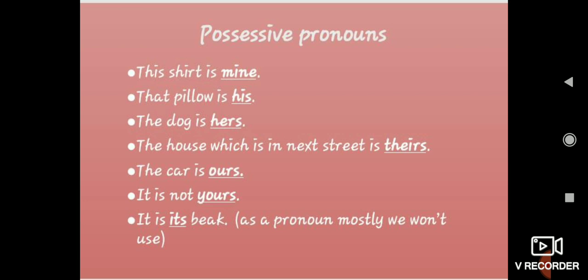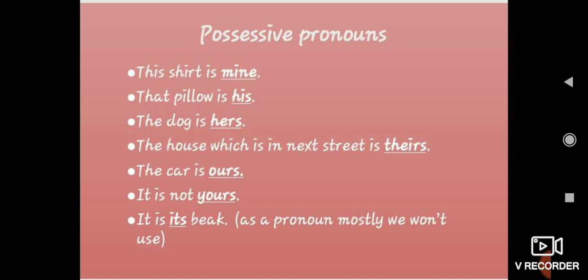Possessive adjectives: "This is my notebook," I have mentioned. Before notebook, "my" is there, so that is a possessive adjective. After an adjective there would be a noun. See, in all these sentences, after this pronoun, could you find any noun? No. The last sentence is an adjective, so leave that last sentence. After the pronoun there is no noun. But if you write an adjective, "This is her textbook," her is an adjective. After that you could find a noun.